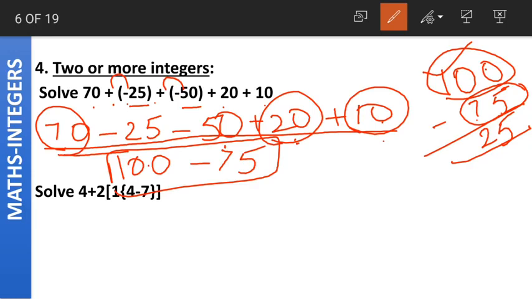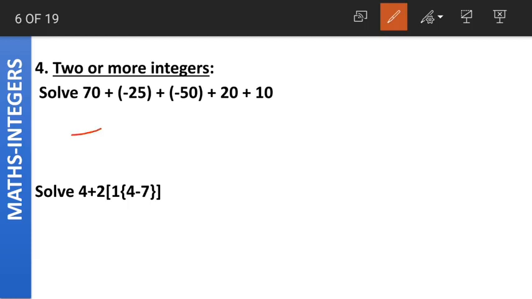And what is 100 having? Is it a positive integer or a negative integer? It is a positive integer. So the answer will also have a plus sign. Is it clear? What did we do? First we solved the positive integers and then we solved the negative integers. Then we combined both the results and we got the answer as plus 25 or 25. Clear, class?